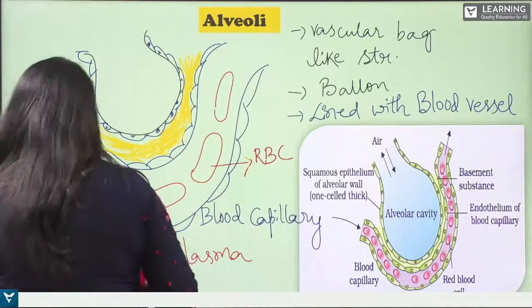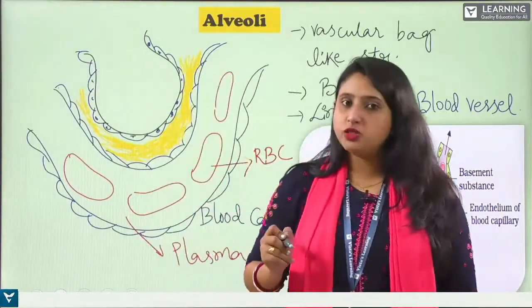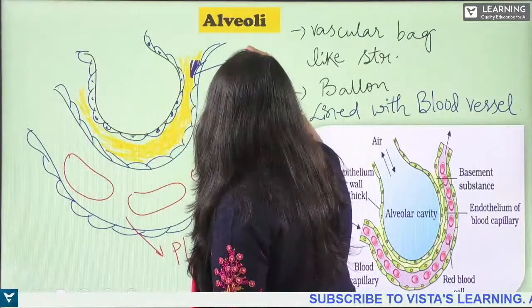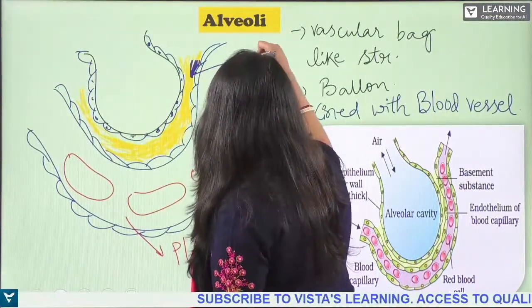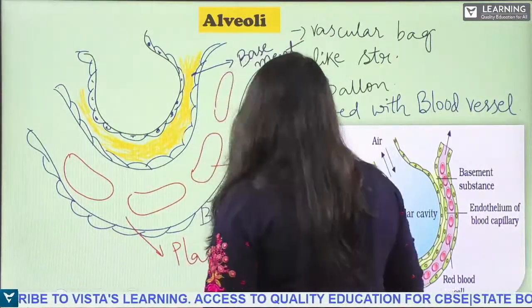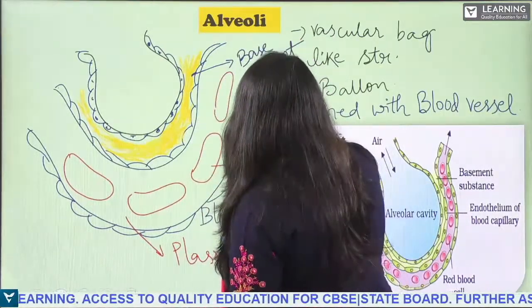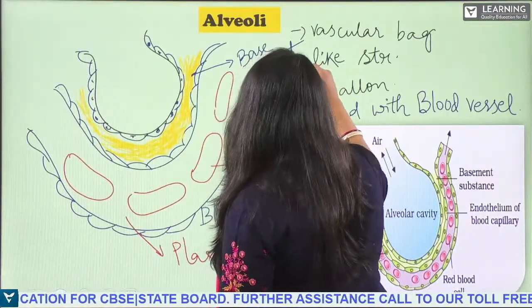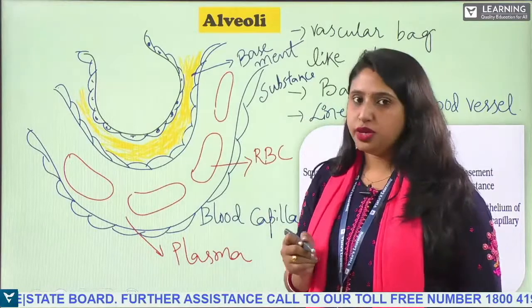It is called basement substance. Clear? This space is known as basement substance.